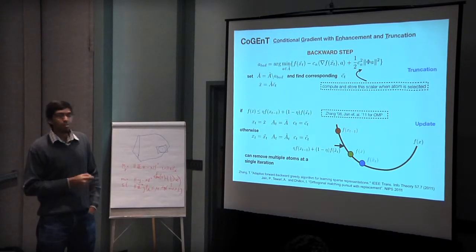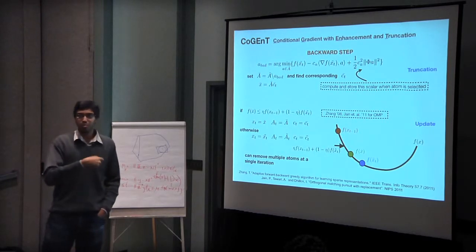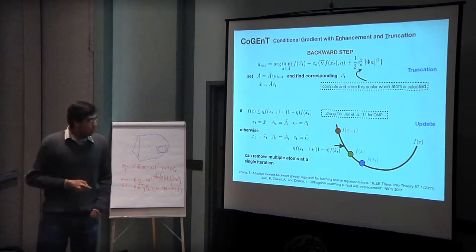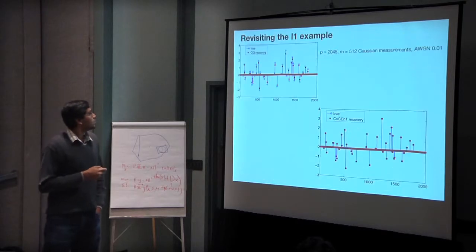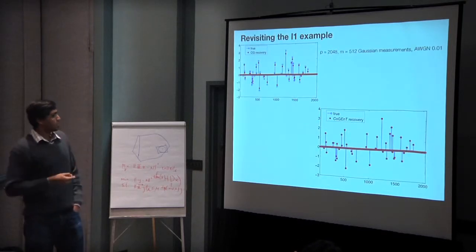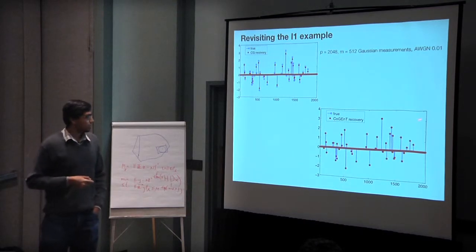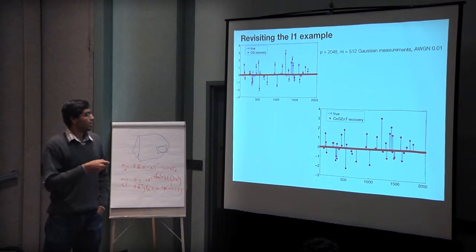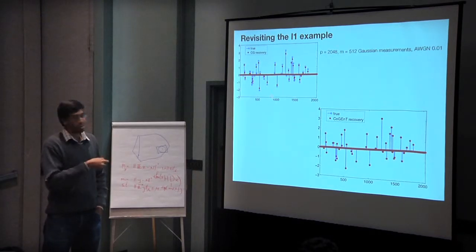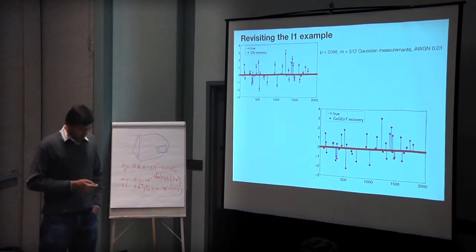If that lands somewhere over there, then you're still good. Keep doing that, and then as soon as it goes over there, you just say, stop, I'm not going to remove atoms anymore from my basis. Okay, so that's good. So revisiting the L1 example I showed, that's what you got with Frank-Wolfe, and this is what you get with CoGEnT. So it's not exact recovery, there was noise in the measurements, but I should have put the errors over there, but this is significantly better than that, at least, right?